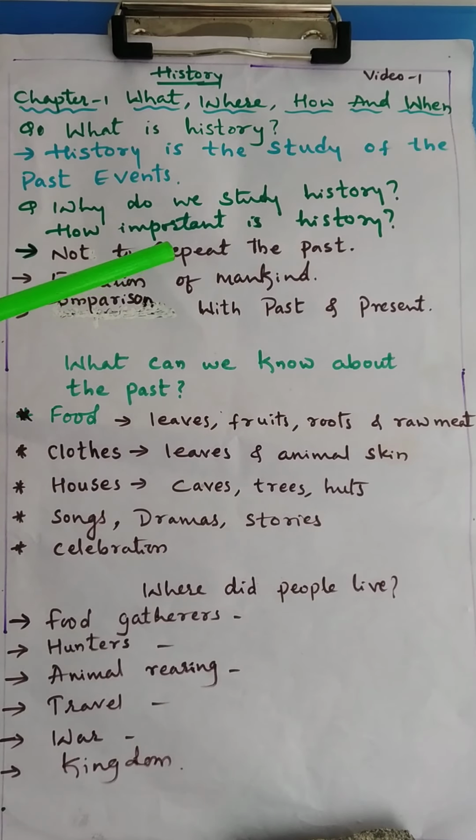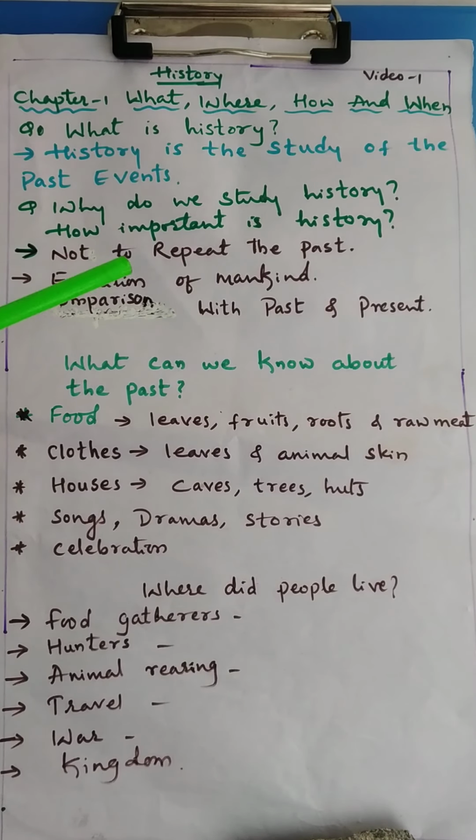So for example, we all know that the Britishers had come to India as traders. Later on they ruled us. This mistake should not happen in the coming generations. It means we should study history: how they came, why they came, and how they ruled us. If you want to know this, then we have to go back to history.